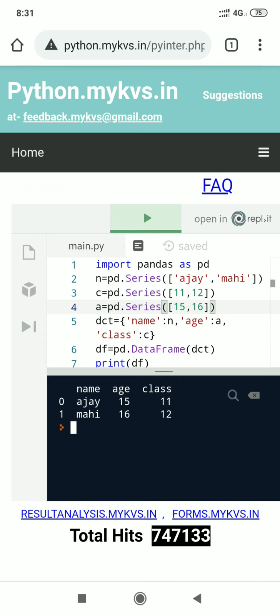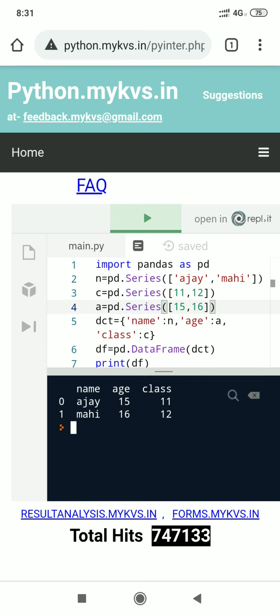Then after, we are creating a single dictionary with all these series. Here name is key and n is value, n means series, and next age is key and a is value.